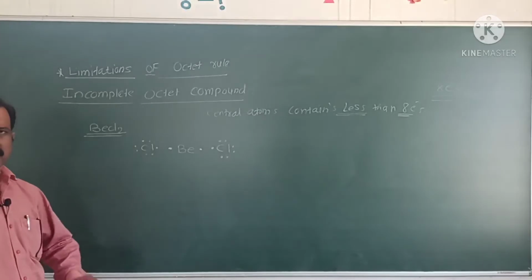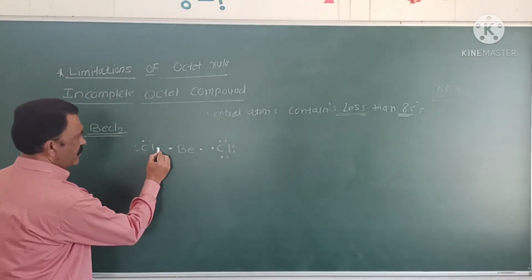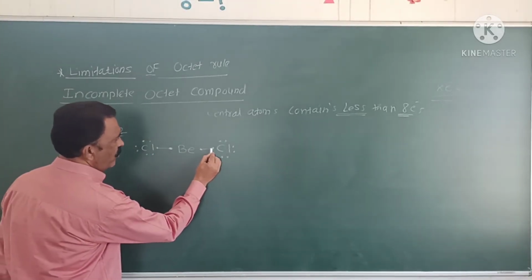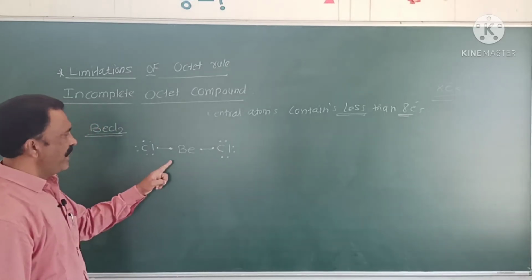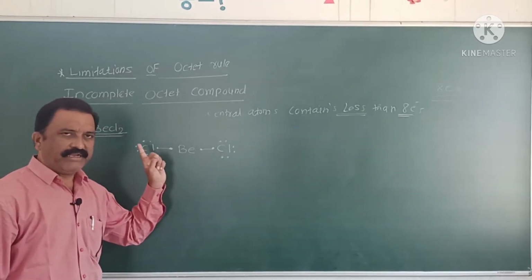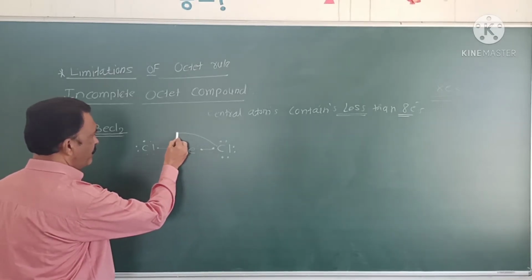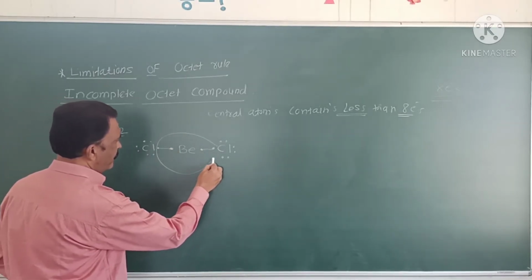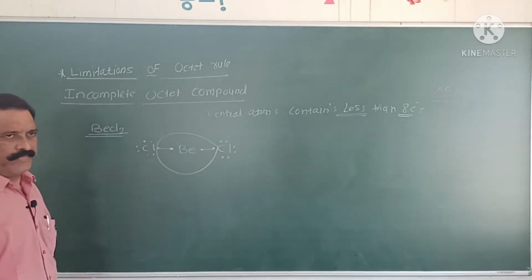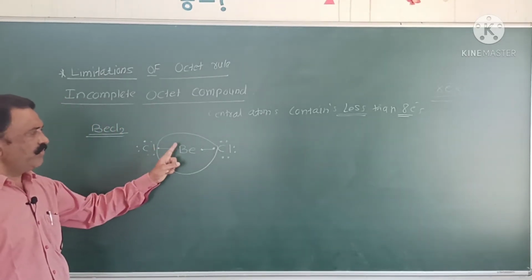After the bond formation, a covalent bond is formed between beryllium and chlorine. The central atom, beryllium, contains 1, 2, 3, 4.